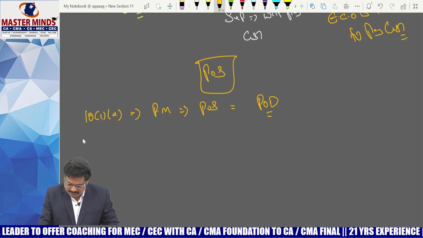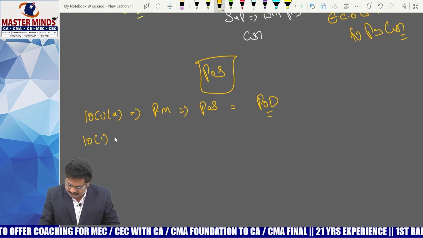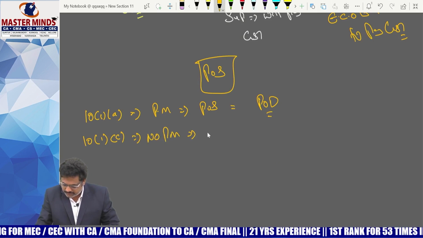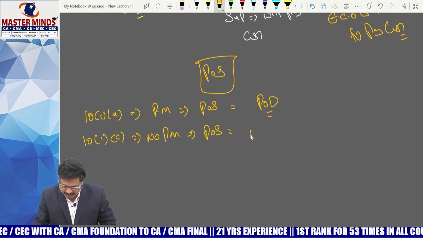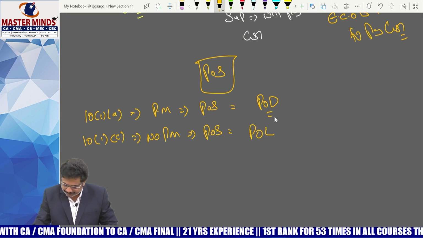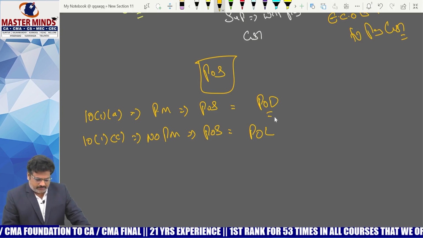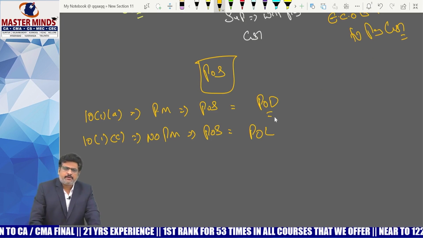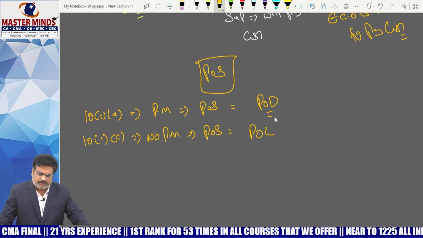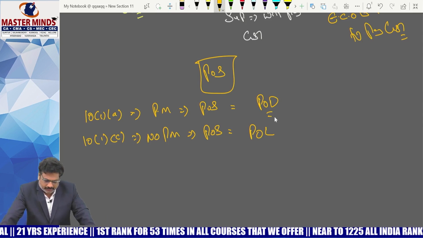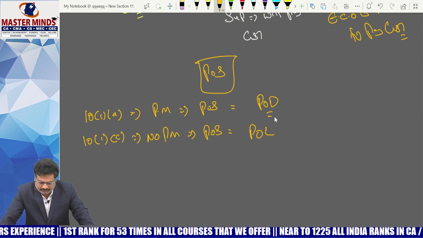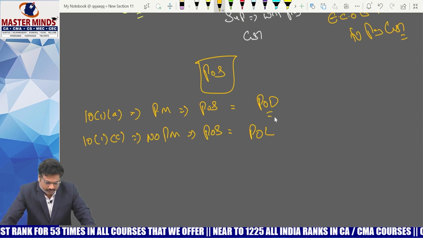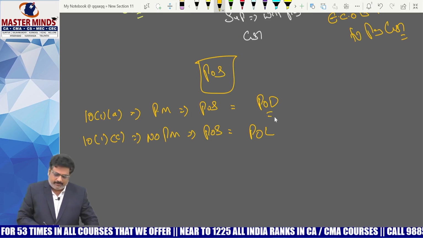And another one is 10(1)(c), which says that if there is no physical movement, then place of supply will be the place of location, the place where the goods are at the time of delivery. So 10(1)(a) says if there is a physical movement of the goods, POS will be the place of delivery. As per 10(1)(c), there is no physical movement, then place of supply will be the location of the goods. Okay. Now what is the amendment?